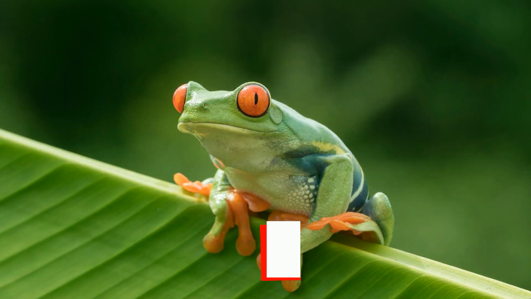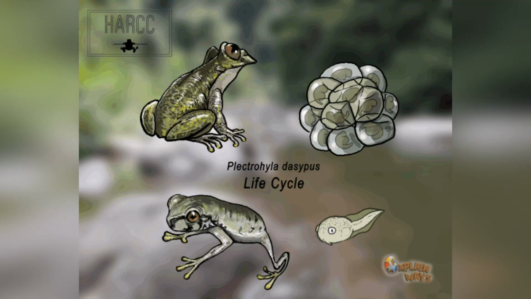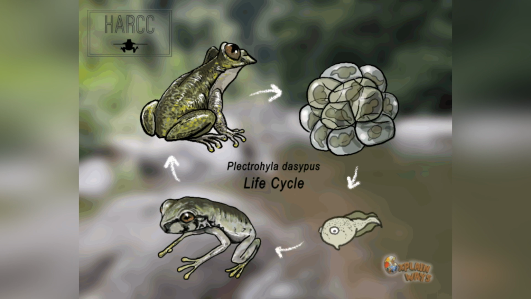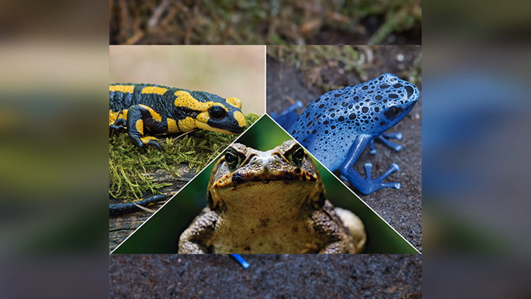Amphibians. Group number 4 are the amphibians. Amphibians are cold-blooded animals that at the beginning of their lives can breathe with gills under the water, but after that they develop lungs in order to breathe outside of the water. These are animals that can move to dry places. Salamanders, toads, frogs, newts are amphibians.